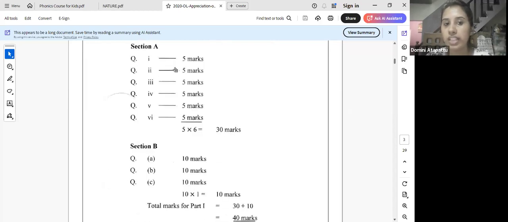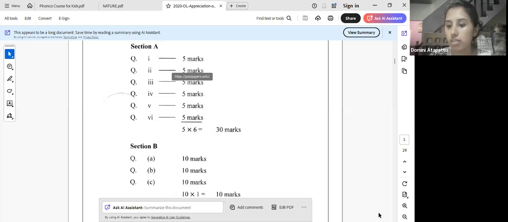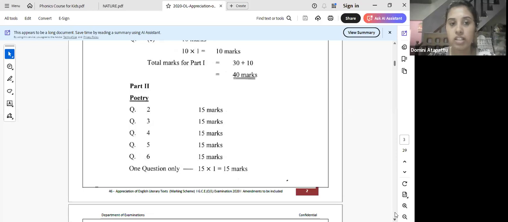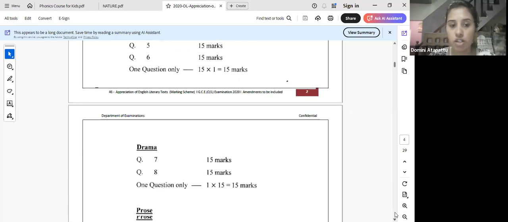See, for section A, each question carries 5 marks, and that's how you get the 30, 5 into 6. And section B questions carry 10 marks, so 10 plus 30 is 40. Then for the essays, 15 marks each.